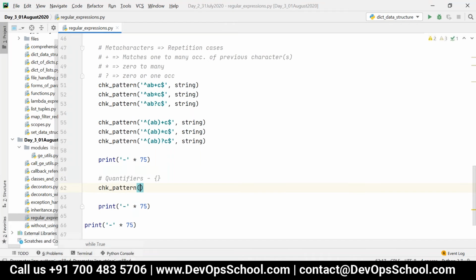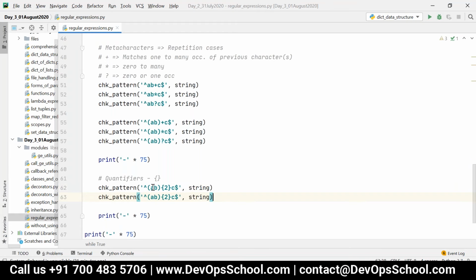So I can write check pattern. I can just write like this, AB in parentheses, then 2 in curly braces, then C, dollar and then string. So now what will happen in this? It will take exactly 2 occurrences of AB followed by C. If I say only one number, it will take exactly that many occurrences. And if I say 1 comma 3, it will take minimum 1 occurrence, maximum 3 occurrences. Okay, so let's see now.